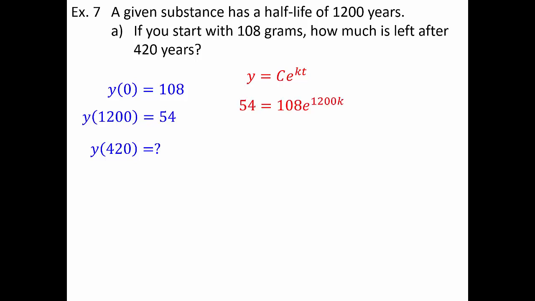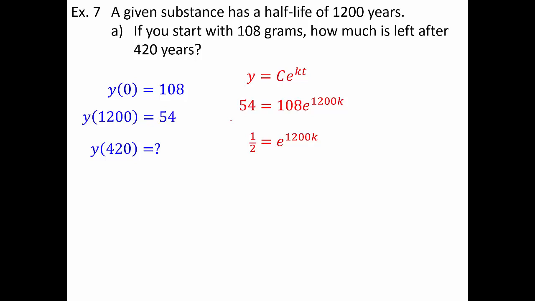So, plugging in the information that we have, 54, 108, and 1200 appropriately. Divide by 108. Now, normally I would just leave it as 54 over 108, but since I figured out the 54 by cutting the 108 in half, when I divide, I'm just going to go back to that 1/2.